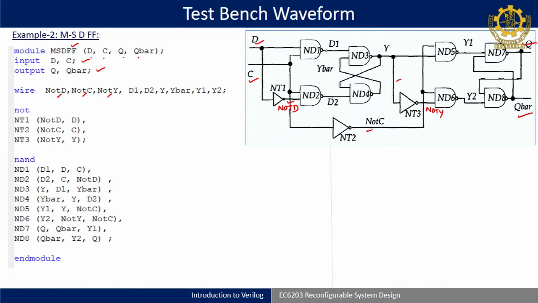Then for the intermediate wires it is D1, D2 and Y1 or Y2. This is Y, and again Y and Y bar are somewhere. Not Y I have taken, which one is Y? This is Y. So, Y bar is there, and ND3 has a Y bar. These are the things we have taken, so the declaration of the wire part is over.